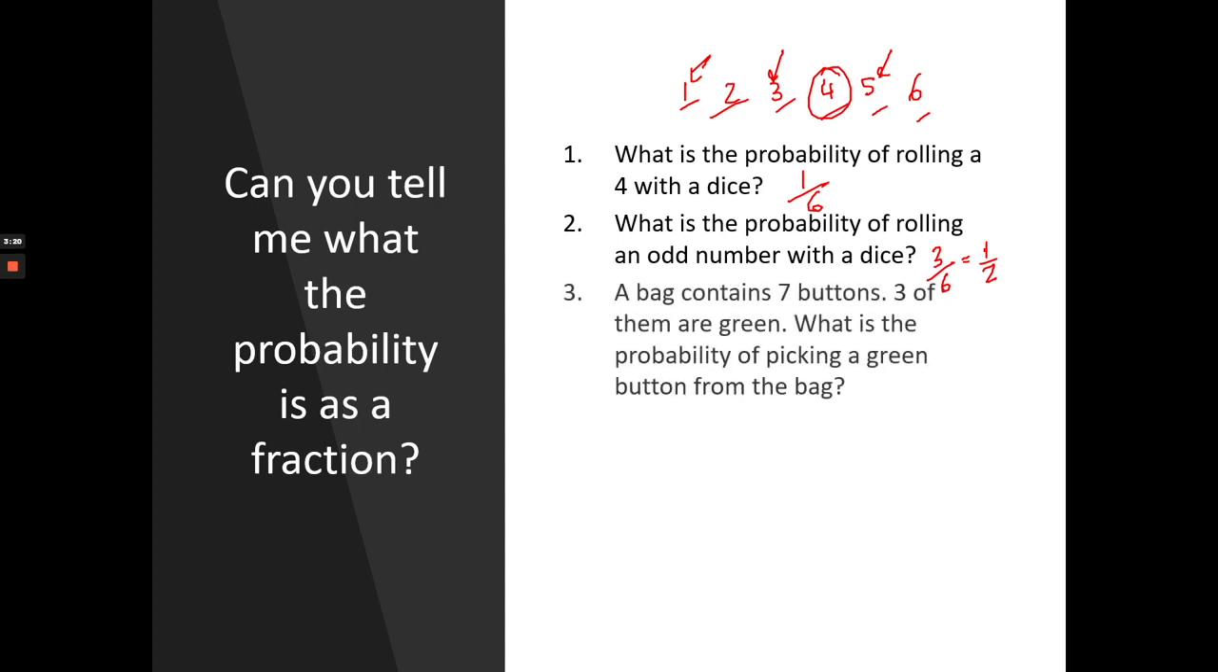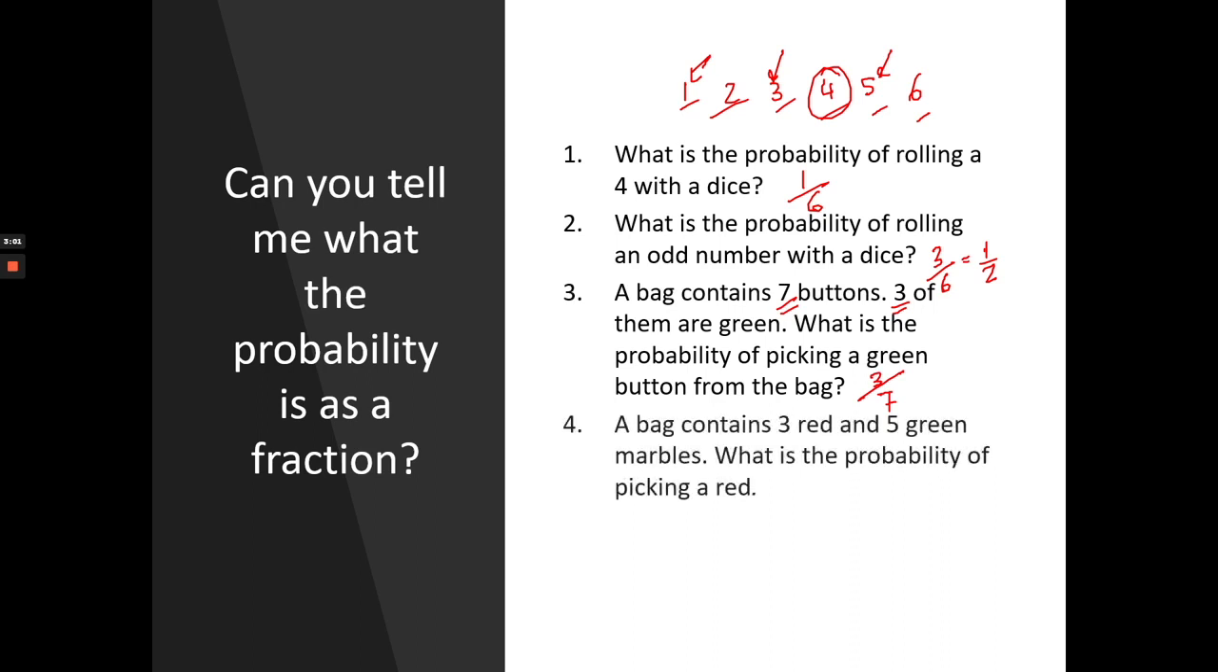A bag contains 7 buttons, 3 of them are green. What is the probability of picking a green button from the bag? They already gave us that 3 buttons are green, so there are 3 chances out of total 7 chances. That's the probability of picking a green button.